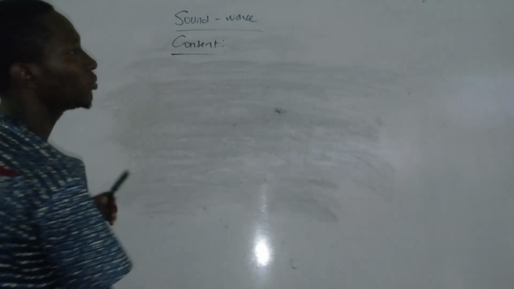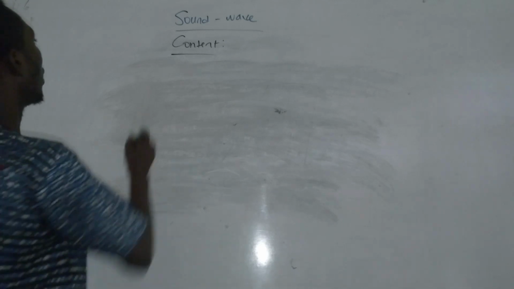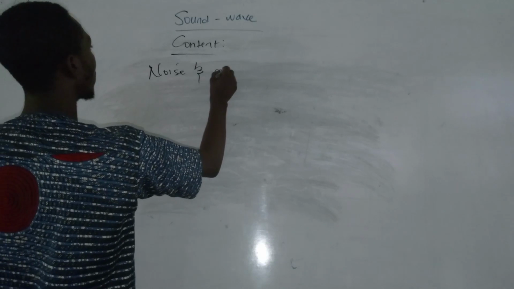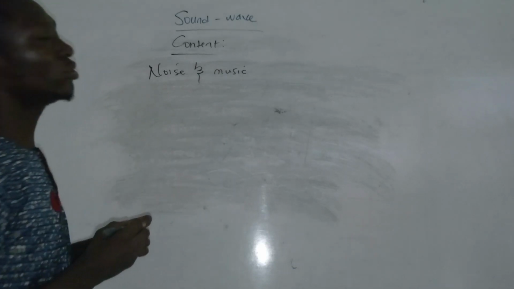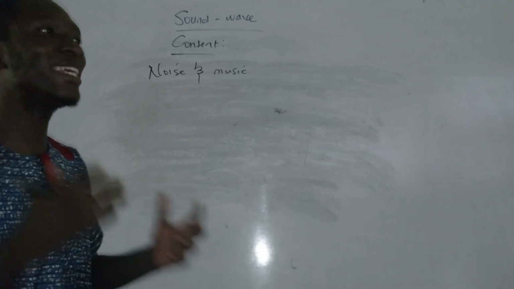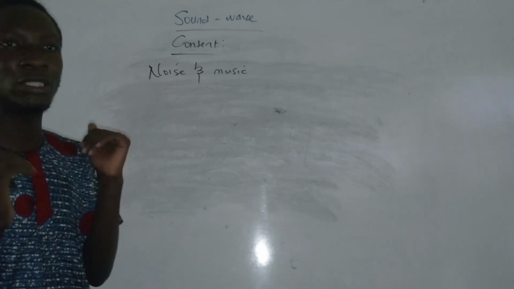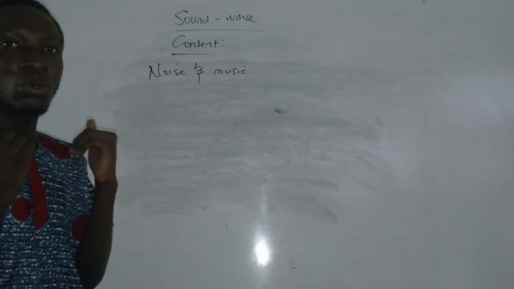Now the next content we want to discuss under this is noise and music. Noise is just when irregular frequencies are produced. So when you hear irregular frequencies, you should know that noise is at work.